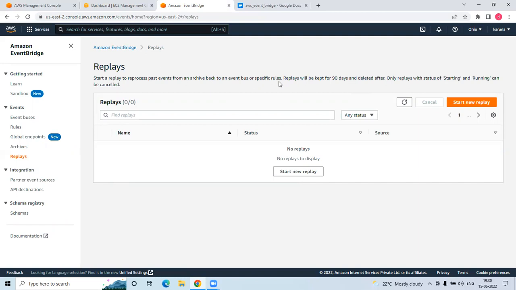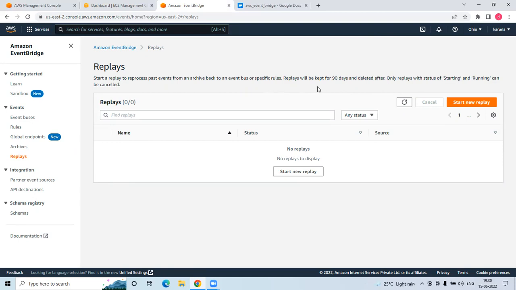Okay, let's say archive is done for 7 days. Then it will take those events and replay them. And replay means once again it's playing back the past events, right? From an archive it will go back to the event bus, or any specific rules also. So it will keep for 90 days, and deleted after.